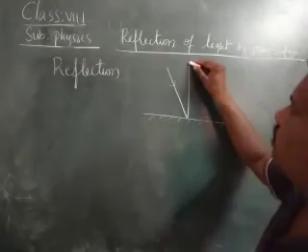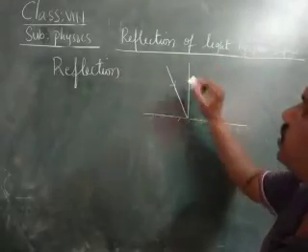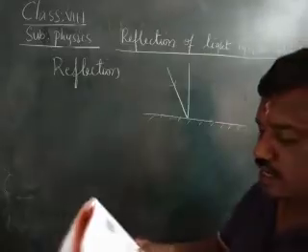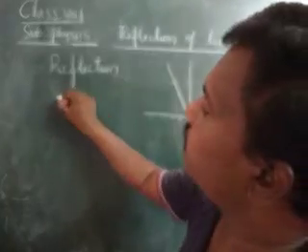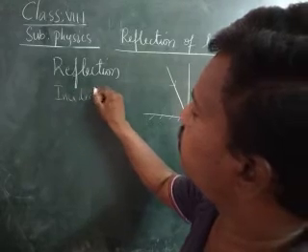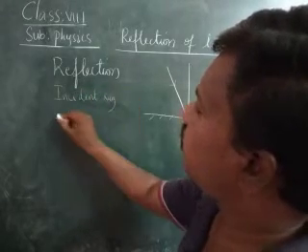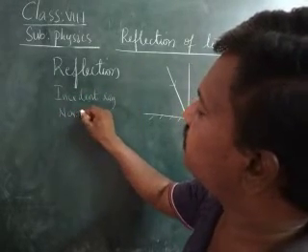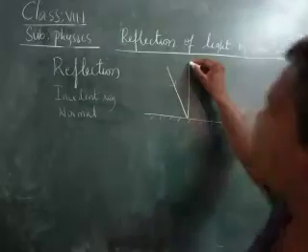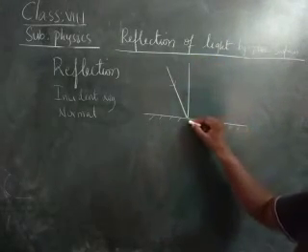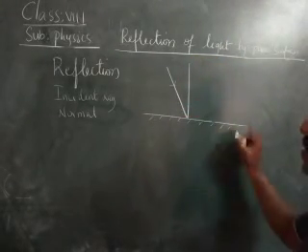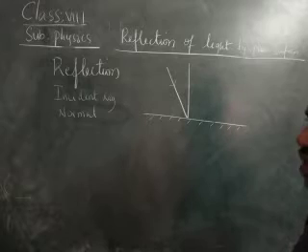Next, normal. Normal means, see here, the incident ray, and the normal is the perpendicular line. The perpendicular line drawn to any surface is called a normal.